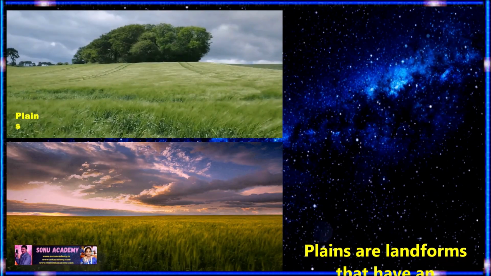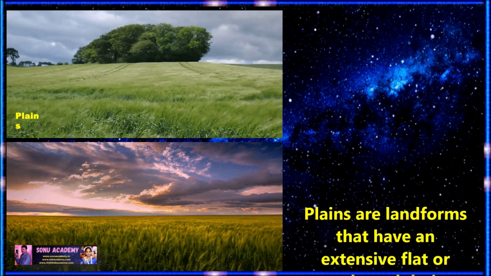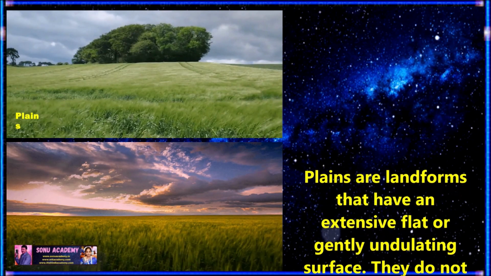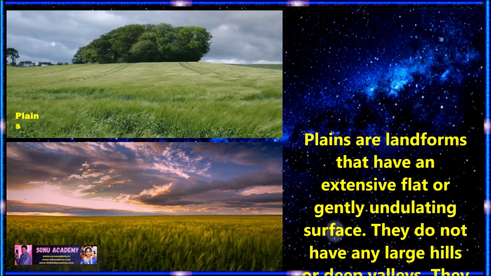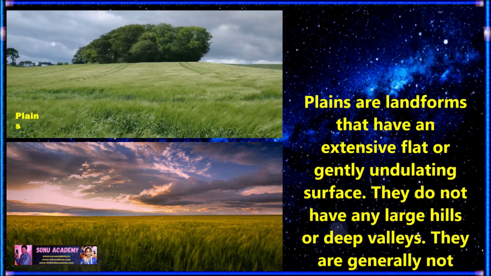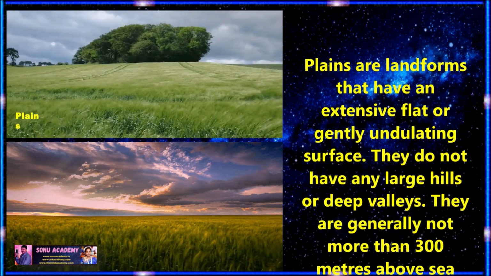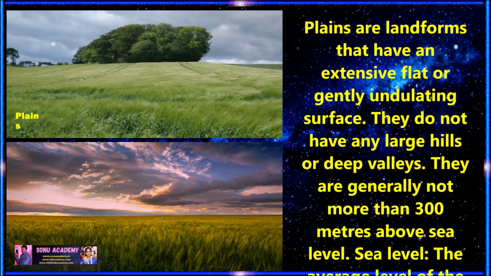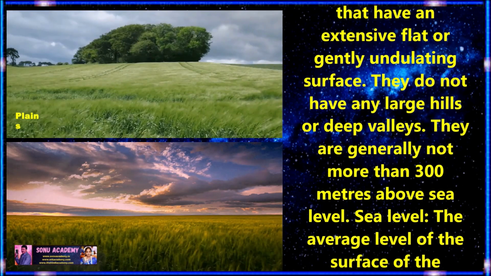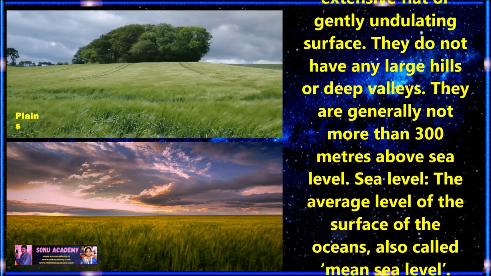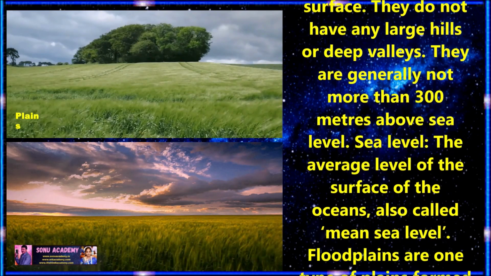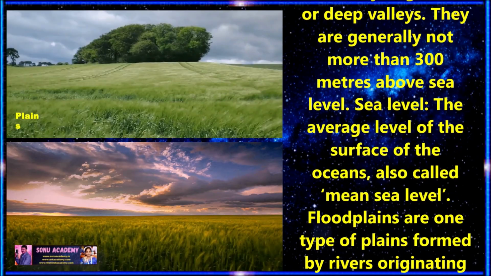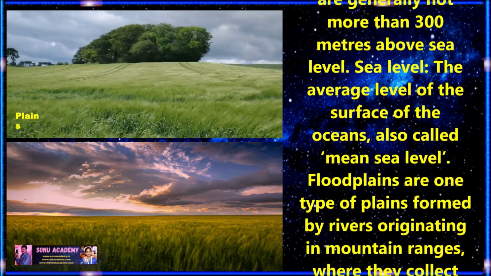Children, now let us discuss another type of landform, which is called plains. Plains are landforms that have an extensive, flat or gently undulating surface. They do not have any large hills or deep valleys. They are generally not more than 300 meters above sea level. The average level of the surface of the oceans is called mean sea level.